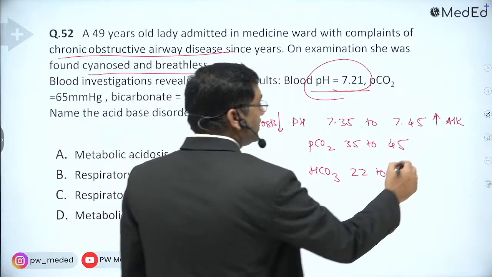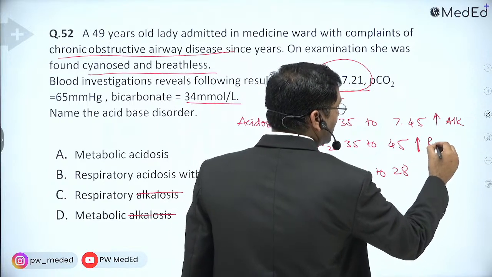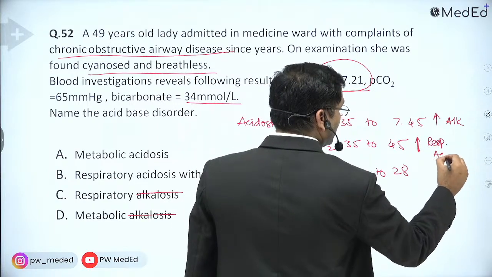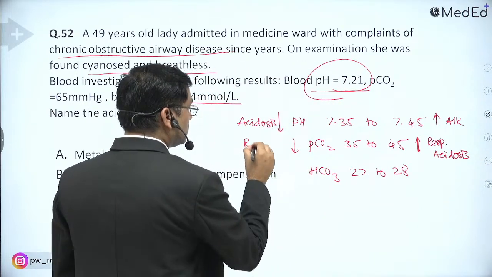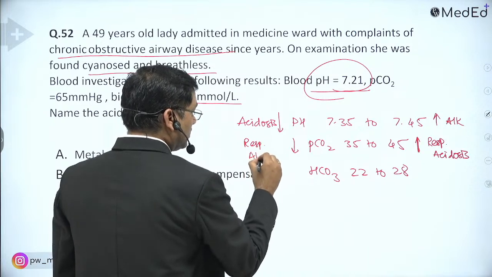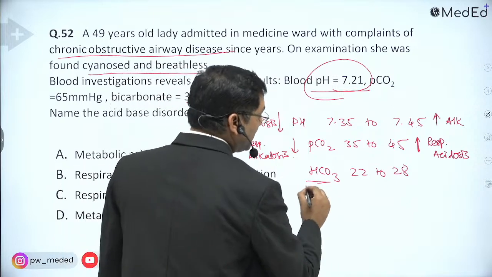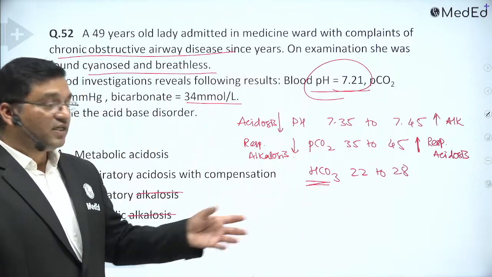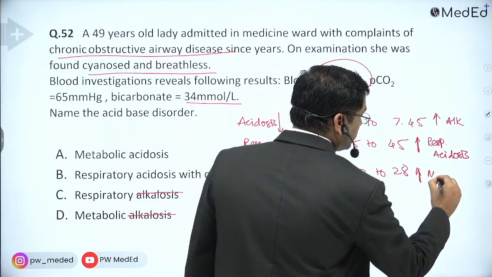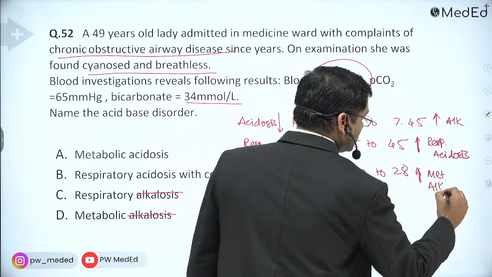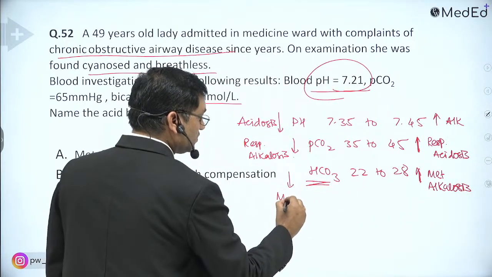If carbonic acid increases beyond 45, it is respiratory acidosis. If it is decreased, it is respiratory alkalosis. Bicarbonate is a base, the alkali reserve. If the base increases, it is alkalosis, but this is the metabolic component, so it is metabolic alkalosis. And if the base decreases, it is metabolic acidosis.